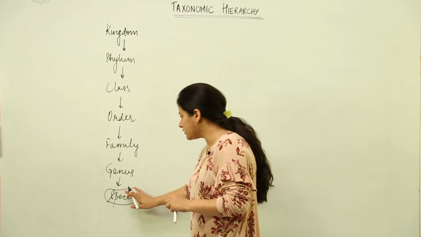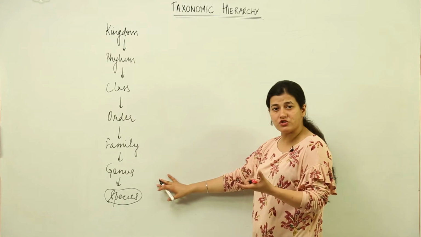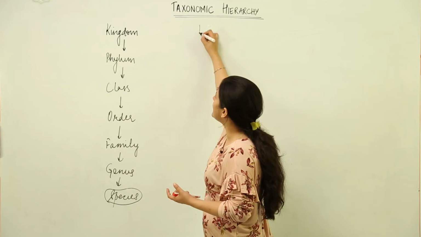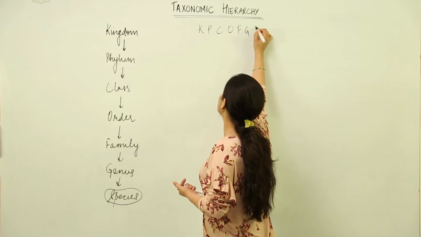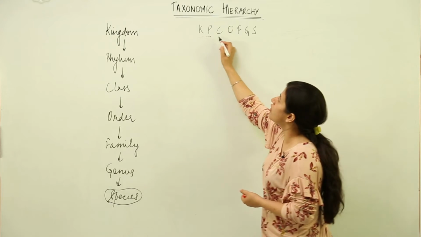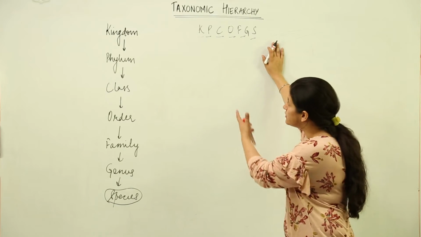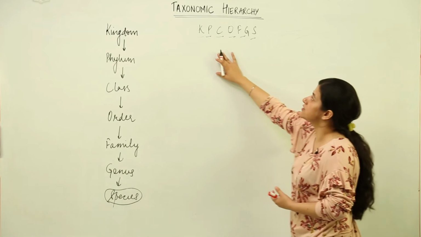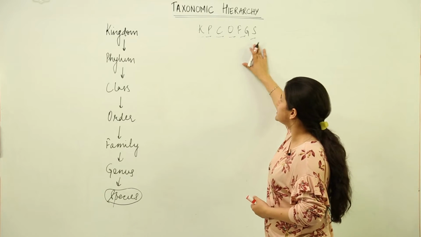There is another way of remembering it. If you can't remember it, there is an acronym which is used for them. That is: keep, pot, clean, or family gets sick. Trust me, even I remembered it that way. So it would be easier for you to remember that it is kingdom, phylum, class, order, family, genus and species.